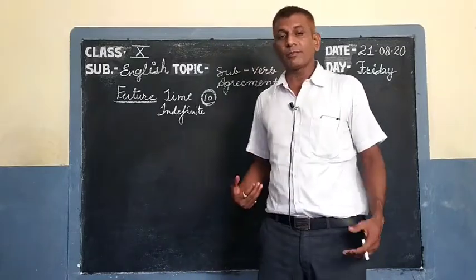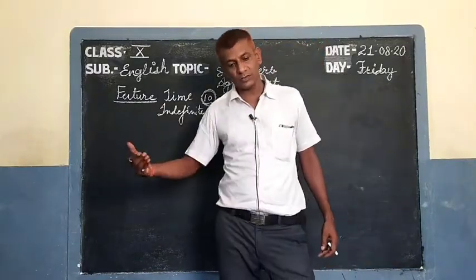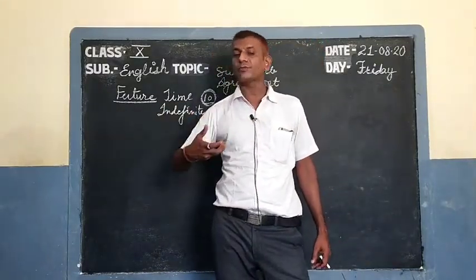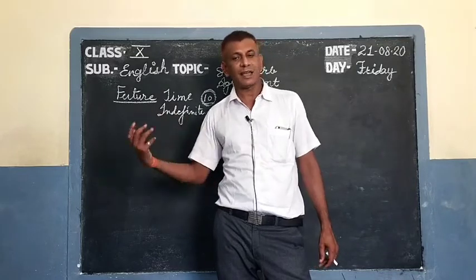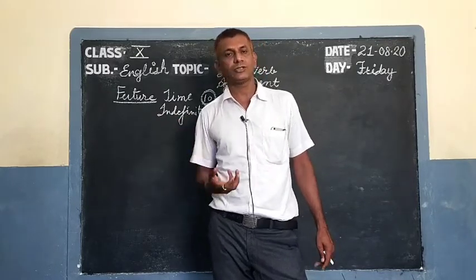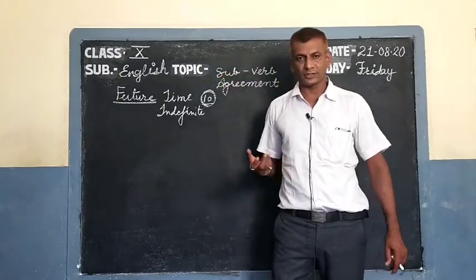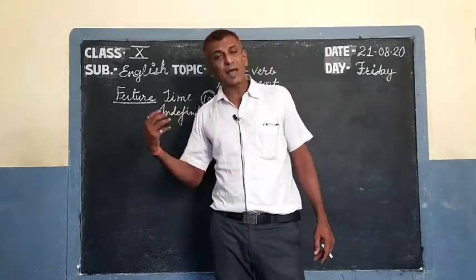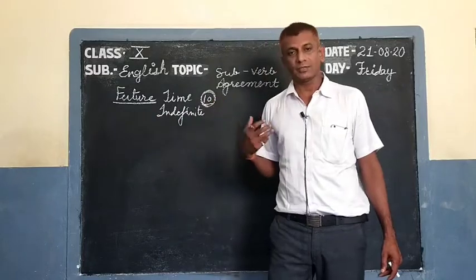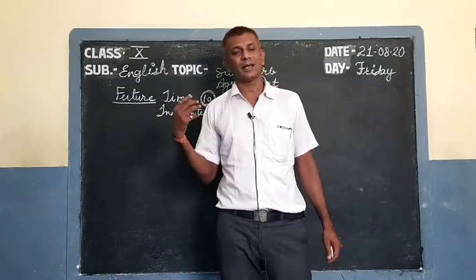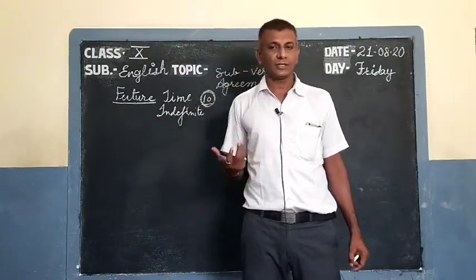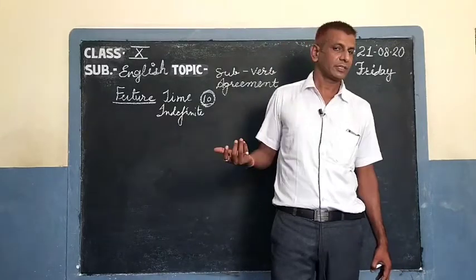If you remember, in present we identified with the help of verbs present indefinite, then present continuous, present perfect and present perfect continuous. Now in past we identified with the help of verbs like past indefinite, past continuous, past perfect and past perfect continuous.